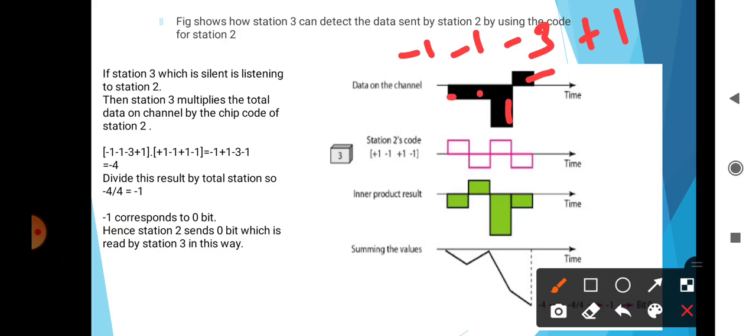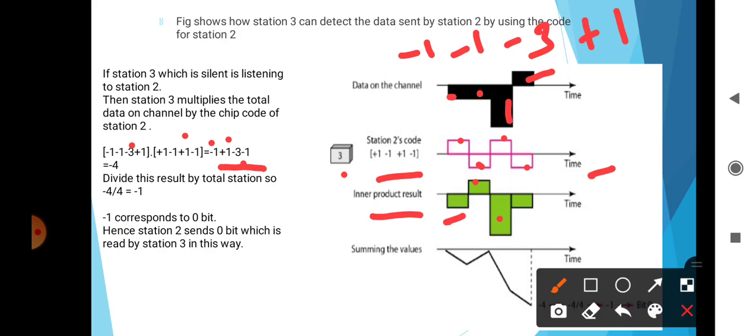This is the data on the channel. Here station 2's code is +1 -1 +1 -1, and here is the inner product result. The product result is +1, -1, +1, -3, -1, and it is represented graphically.